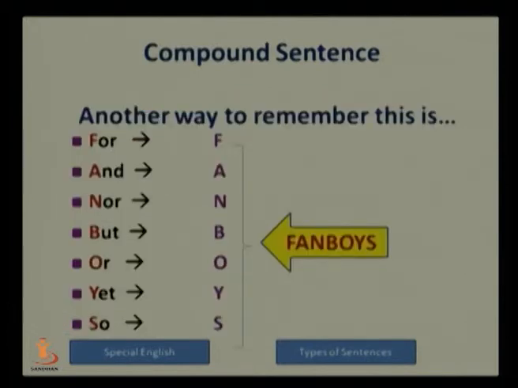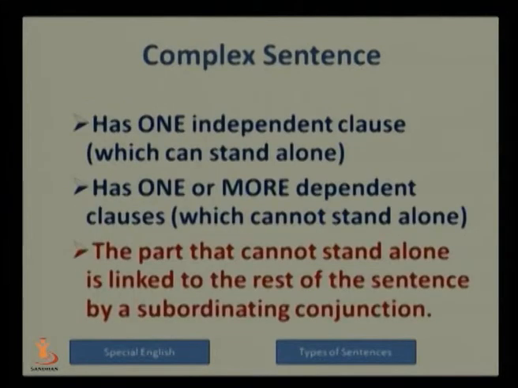An easy way to remember all these is displayed on your screen, friends. You can see for, and, nor, but, or, yet, and so. These are the coordinators, or we can say conjunctions, which we use to connect two independent clauses. You can remember them as fanboys. Taking the first letter of each word, I have made the word fanboys. So remembering fanboys, you can memorize these words.